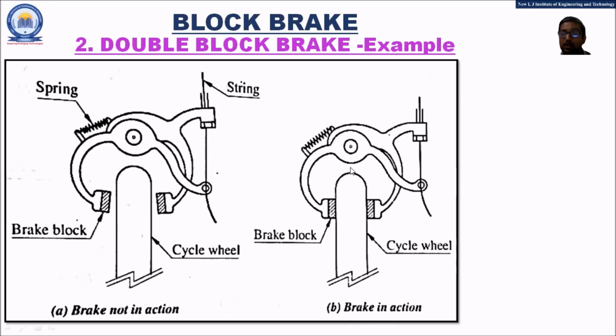Okay, thank you all. Because friends, if you observe the rubber pads in the cycle brakes, they were having a special design of the projection and the notch. The triangular section was provided on the rubber pads, and because of the gradual friction taking place between the rubber pads and the rim of the wheel, in the long run, the friction developed was flattening the rubber pads. The rubber pads were flattened.